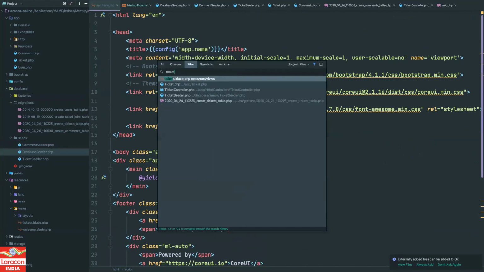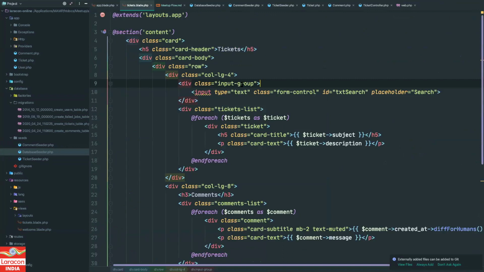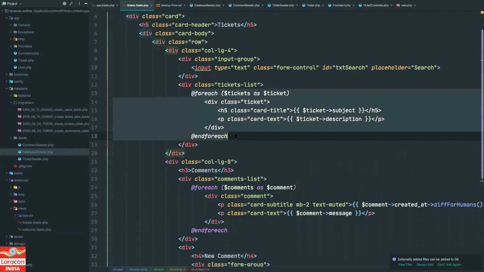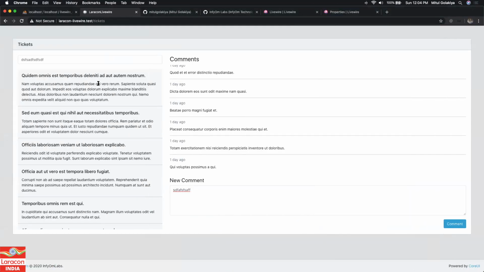And let's see our tickets view. Just standard Bootstrap, like card and headers, nothing special. What we are doing is rendering all the tickets, so we are rendering subject and description. This is our container div, ticket list, where we are rendering every ticket, right?